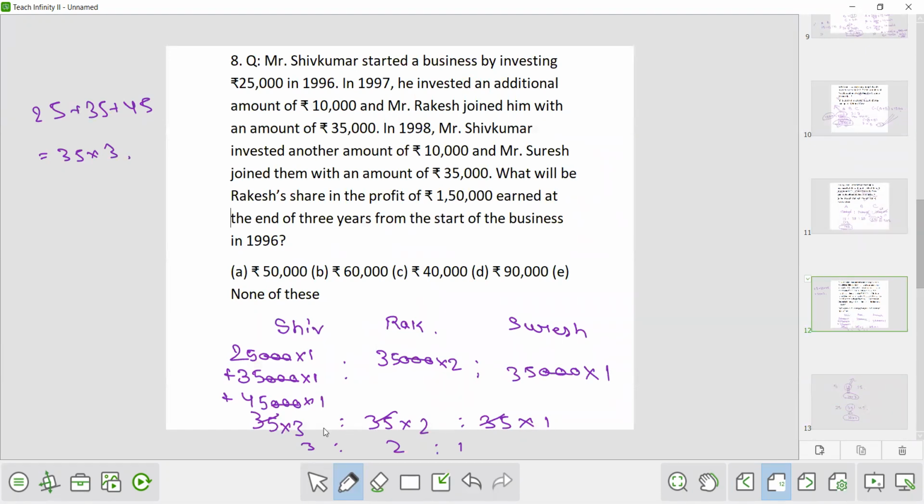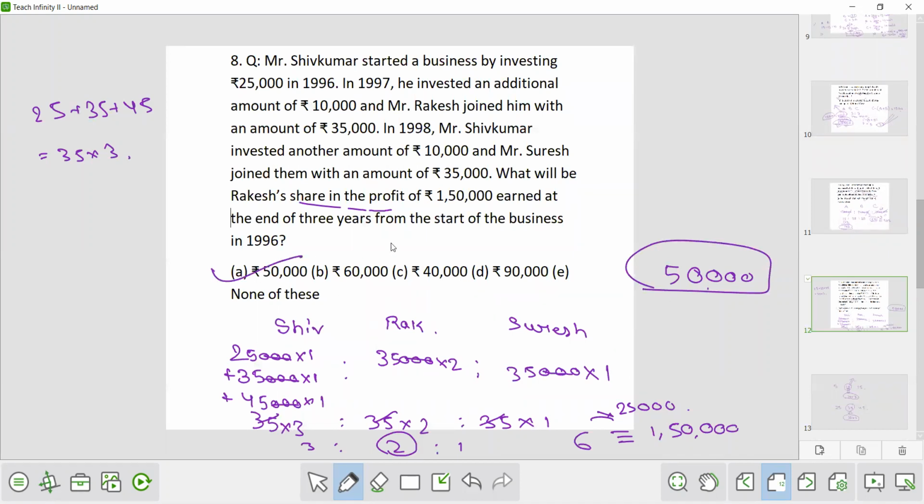Now the profit will be divided in the ratio 3:2:1. So total is 6. 6 is equivalent to how much? 1,50,000. How many times? 25,000. So what will be Rakesh's share in the profit? So Rakesh's share is how much? 2. So 2 into 25,000, that is 50,000. 50,000 is the answer. So answer is option number A.